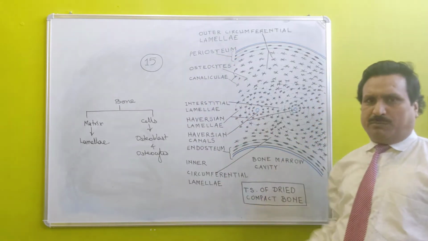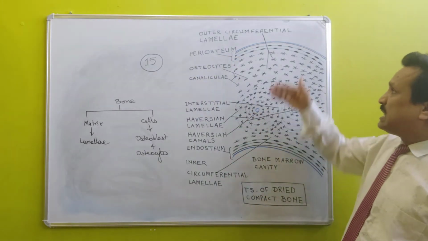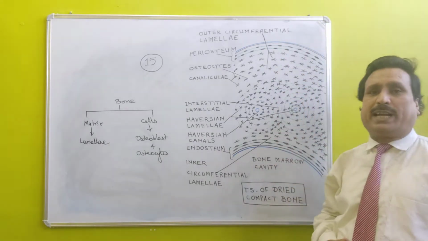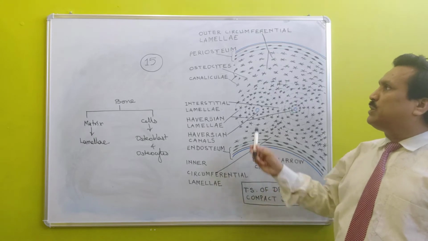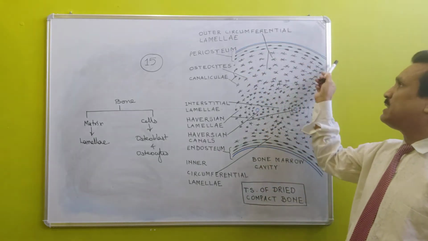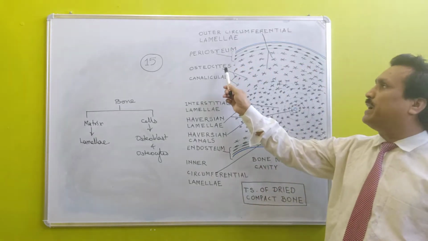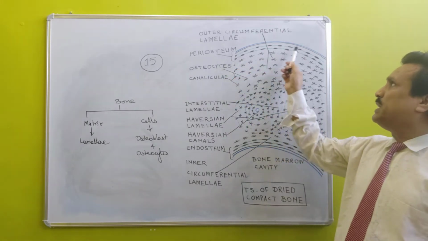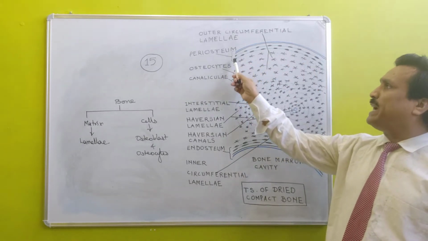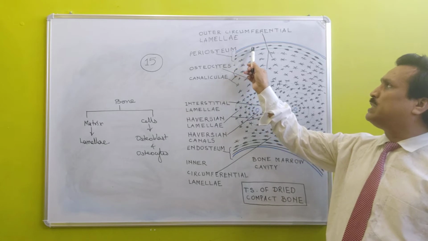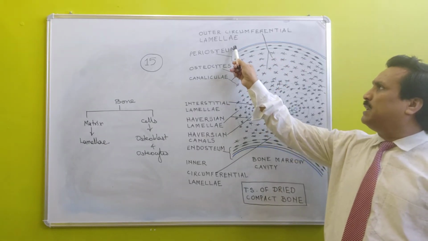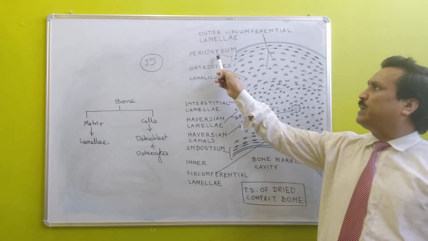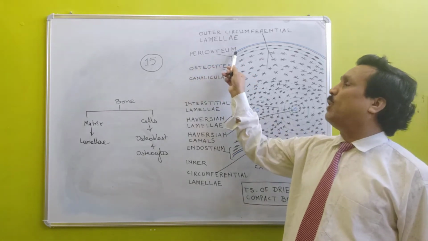In this diagram, the transverse section of dried bone is shown, in which the outermost layer towards the circumference, indicated by the blue line, black line and these two dotted lines, is known as the periosteum.